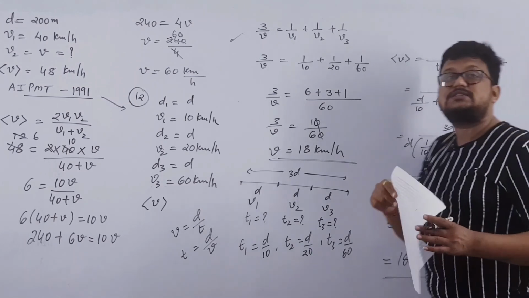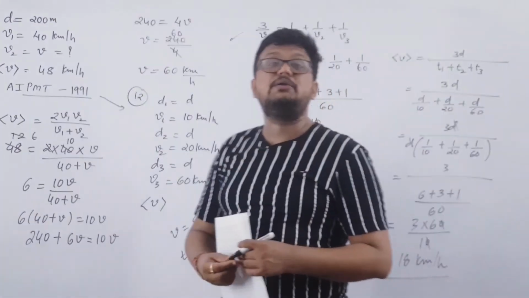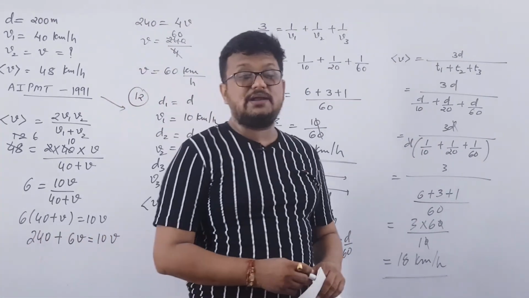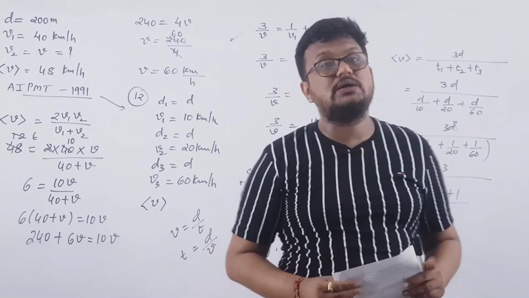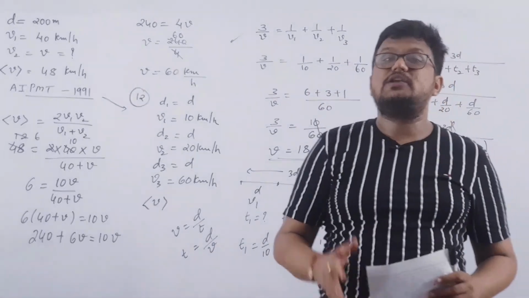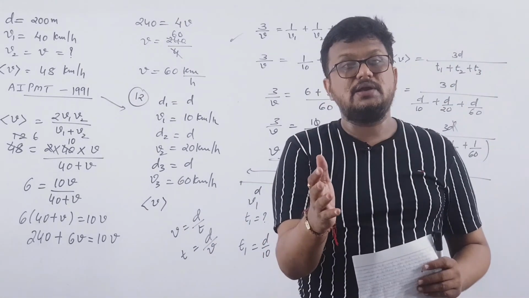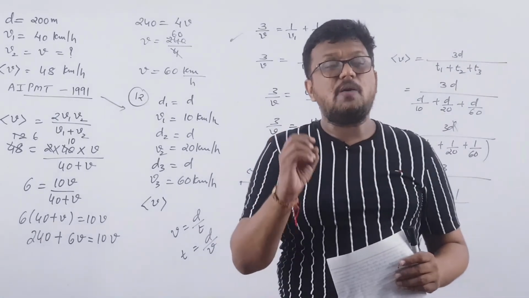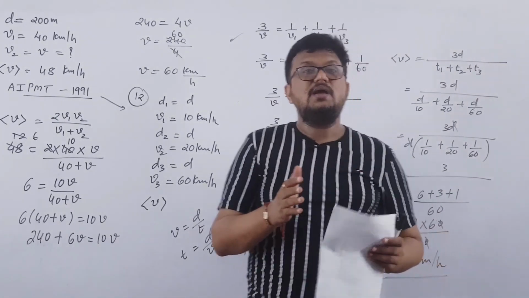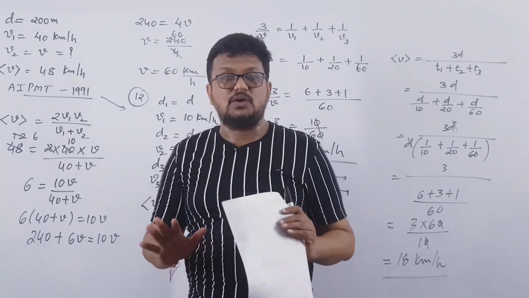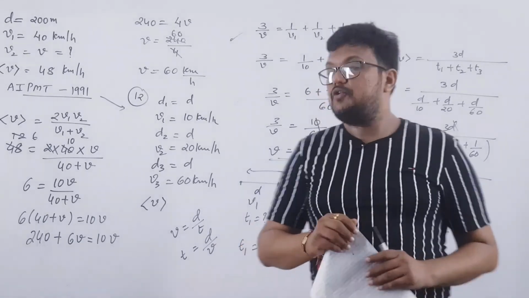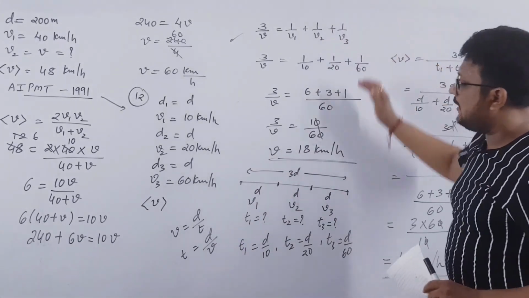Look, in physics, MCQs can be solved in more than one way, right? There are many different methods using which you can solve a given MCQ. It is not like you have a particular method only, or you have to solve an MCQ in a particular way. But if you follow a particular method, your calculation will become easier. If you know this formula, you can easily calculate this.